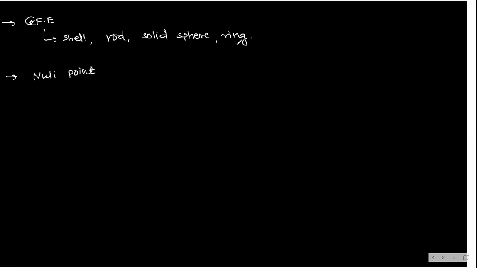This null point you study even in case of force also. Even in case of gravitational field intensity, you have the same formula. What is the formula? x is equal to d by (under root m2 by m1, plus 1). This is the same formula for both, and this plus 1 is out of the square root. Keep it in mind.